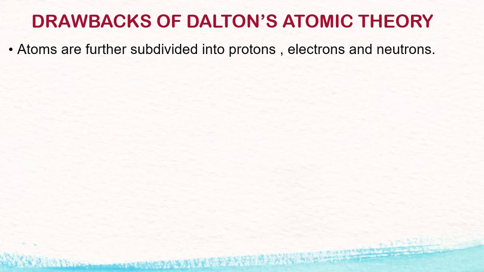Modern chemistry proved that an atom is divisible into three fundamental or subatomic particles, namely PEN particles. P stands for proton, E stands for electron, and N for neutron. That means what John Dalton said about indivisibility proved wrong. So nowadays an atom is divisible into three fundamental particles.